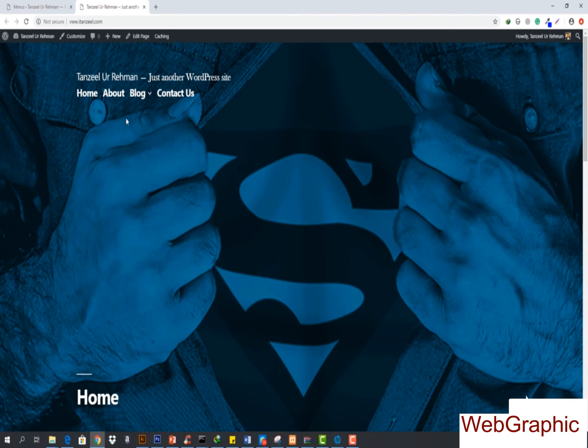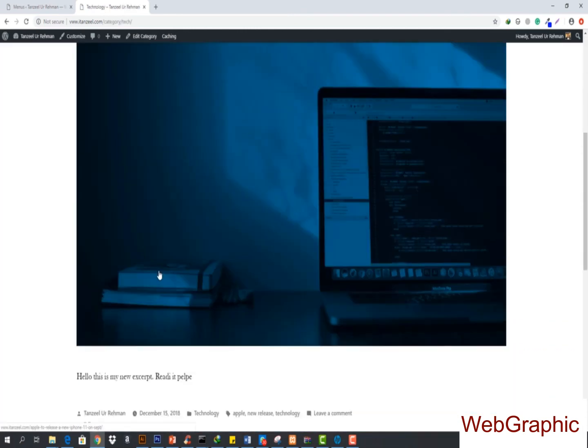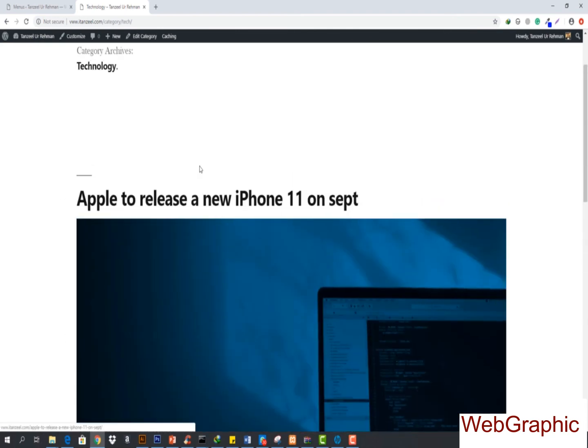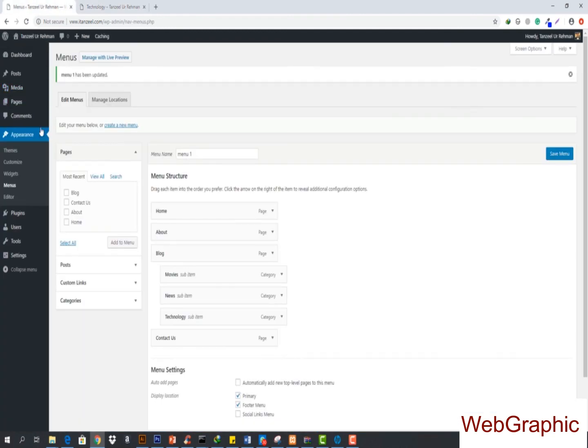So now you can select the technology category, and you will see the list of all the posts that have technology in it, and this is our manual excerpt that is coming up in here. So now we are done with the basics of WordPress, and that consists of pages and posts. Our whole story of this WordPress website creation will be moving back and forth between pages and posts. Now we will be working with a bit of settings, then we'll be moving on to the themes and different things.